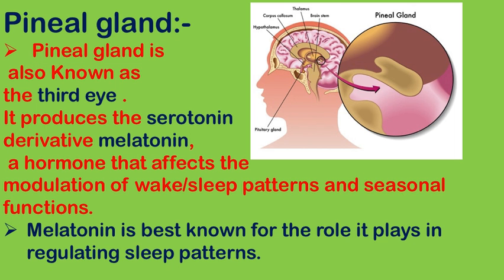Next is the pineal gland. The pineal gland is also known as the third eye of the human body. The pineal gland produces a serotonin derivative, melatonin, and that hormone affects the modulation of wake-up and sleep patterns and seasonal functions. Melatonin is best known for the role it plays in regulating sleep patterns. So the pineal gland is also known as the third eye and it produces the serotonin derivative melatonin hormone.